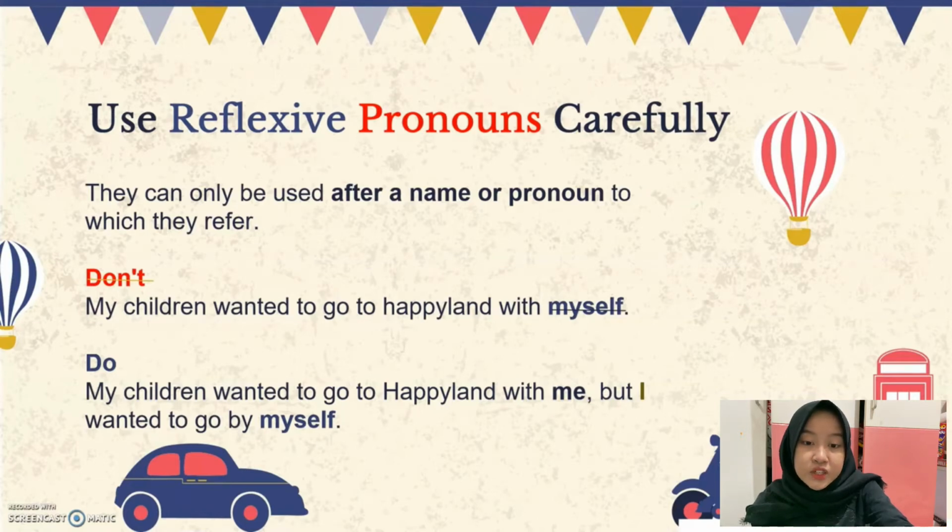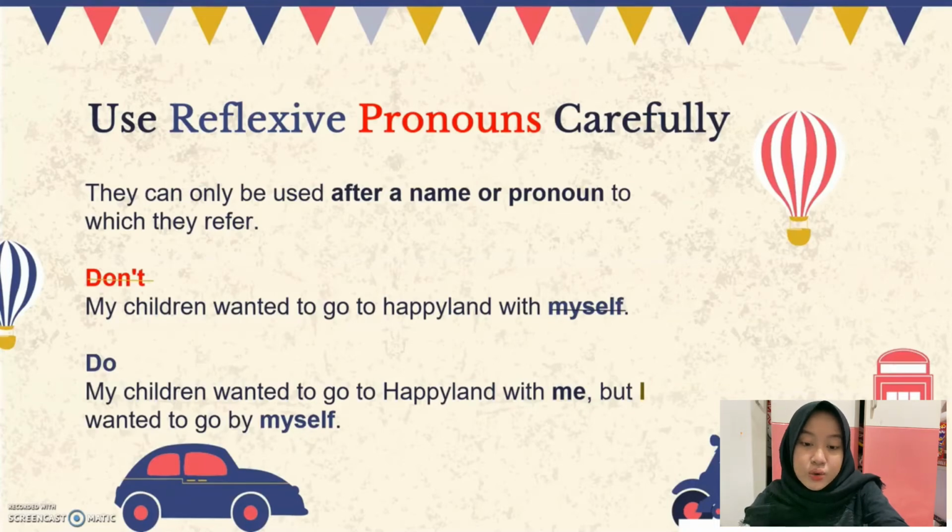First of all, it doesn't sound good. Second, children is the subject of the sentence, and we cannot reflect it back to myself, so it's not appropriate. The appropriate way would have been: my children wanted to go to Happy Land with me. Me would have been the correct pronoun.